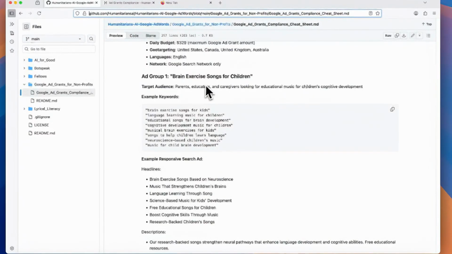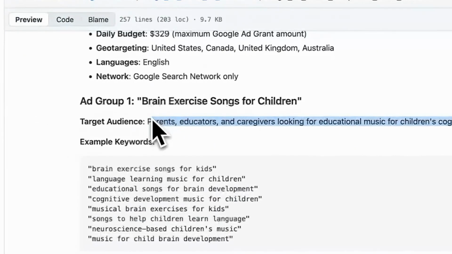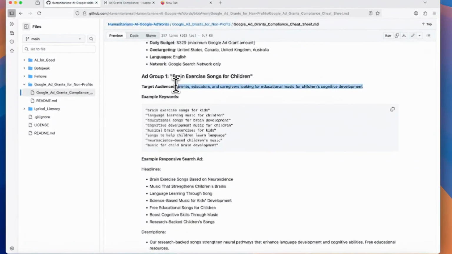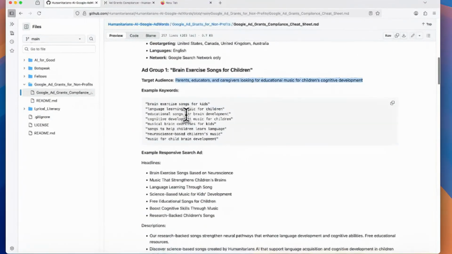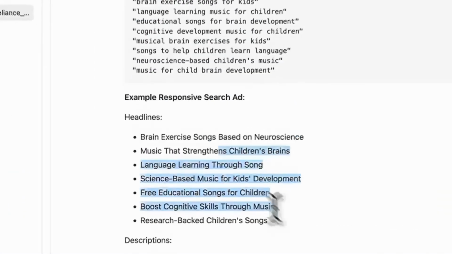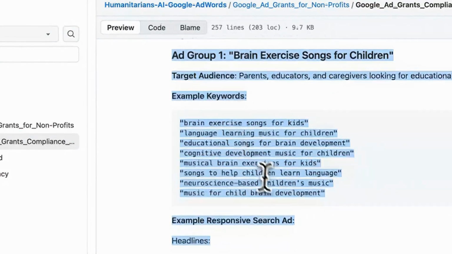And then who is our target? So we have parents, educated caregivers looking for educational music for children's cognitive development. And then when they go to our page, and we're going to create a page, our page should be clear that this is what this page is about. It should have links to our GitHub and our other pages related to why we believe this and why we support this, maybe links to other references. But when we create a landing page, our language page needs to be all about this.